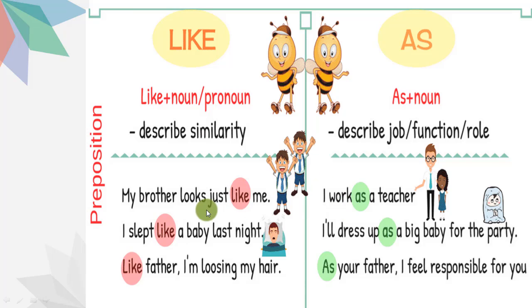And the second sentence you see, I slept like a baby last night. Here like is also used, and this like is actually comparing the baby with me, my dear students. And here you see, I will dress up as a big baby for the party. Here as is used to compare. Compare between what? Not between I and a big baby, but it is comparing the activities, the action of dressing up, between my dressing up and the dressing up of this big baby, my dear students.